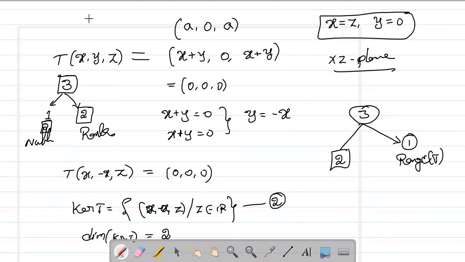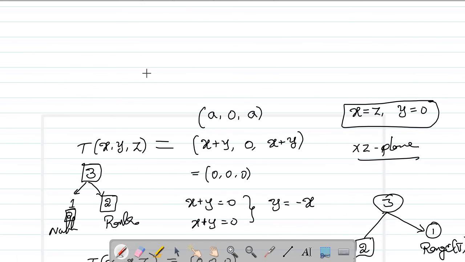Suppose I ask you what is the pre-image of 1, 0, 1. I hope you can tell me. 1, 0, 0 is mapped to 1, 0, 1, right? Not only this, there are infinitely many. Suppose you take 0, 1, 0, this is also mapped to 1, 0, 1. But if I ask you what is the pre-image of 1, 1, 0, can you give me any x, y, z for which T of x, y, z equals 1, 1, 0?